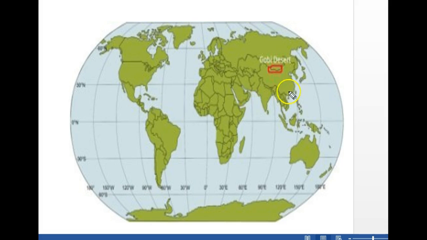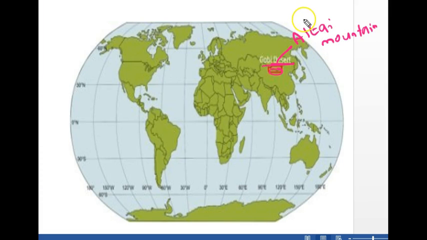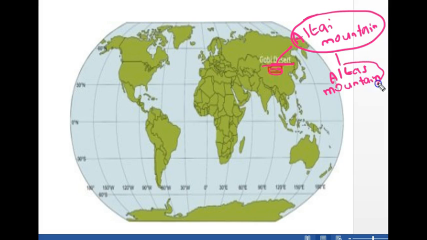In this image, you can locate the Gobi Desert, which is located in the northern part of China. On the northern side, it is limited by the Altai Mountains. Don't confuse the Altai Mountains with the Atlas Mountains. Atlas Mountains are located in the northern part of Africa, that is here. And Altai Mountain is located especially between China and Mongolia.